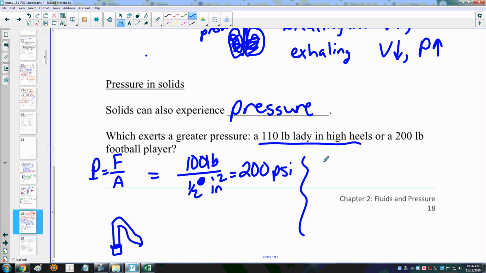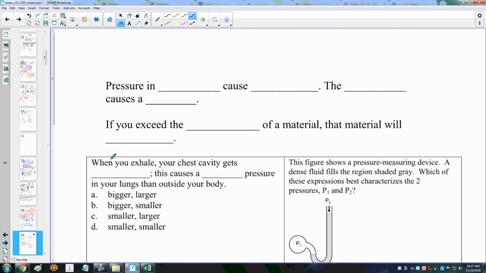Whereas a football player, if I think about a 200-pound football player standing on one foot, his foot has an area of about 75 inches squared. And so his pressure is just about 3 pounds per square inch. So even though I have such a large weight, my pressure is going to be a lot smaller because the area over which it's exerted is larger.